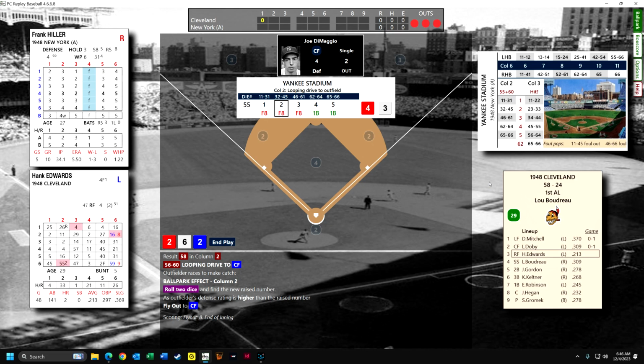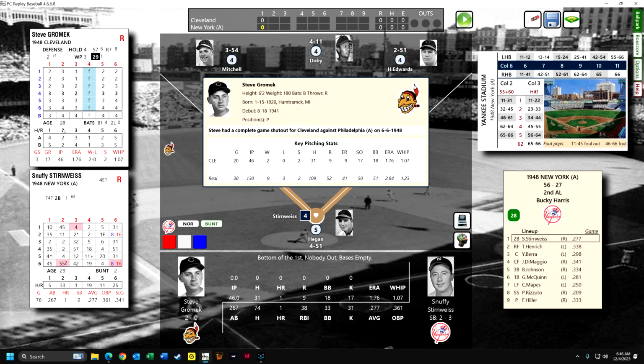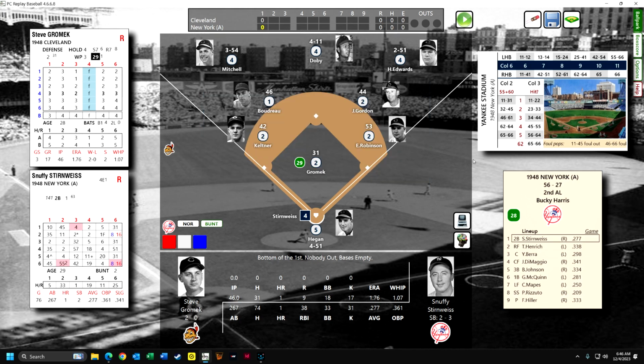So we move to the bottom of the first. Gromek is pitching. He's only had 3 starts. He's been in 17 games as a relief pitcher, and he's really doing quite well. And you can see he had a complete game shutout for Cleveland on June 6th.